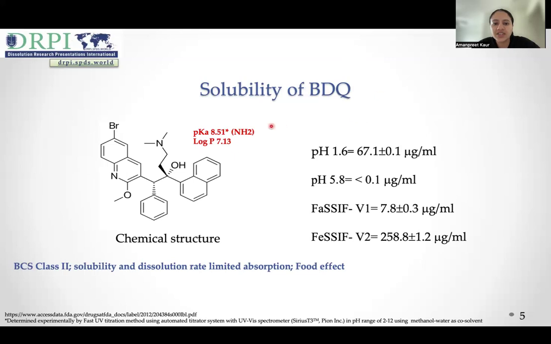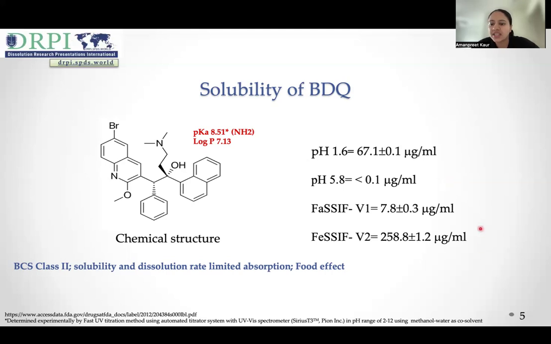Bedaquiline is a weakly basic drug with a pKa of 8.51. At pH 1.6, bedaquiline has a solubility of 67 microgram per ml. With increase in pH to 5.8, there is a decrease in bedaquiline solubility to less than 0.1 microgram per ml. Based on the solubility profile and log P of 7.13, bedaquiline has been classified as a BCS class 2 molecule with solubility and dissolution rate limited absorption. However, there is a twofold increase in bioavailability of bedaquiline when it is administered with food.